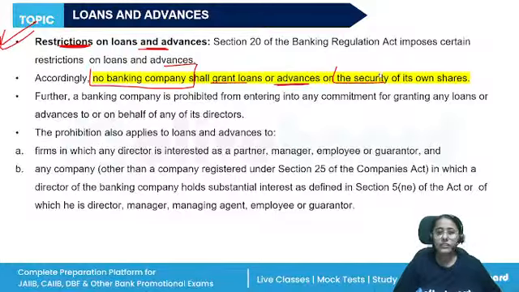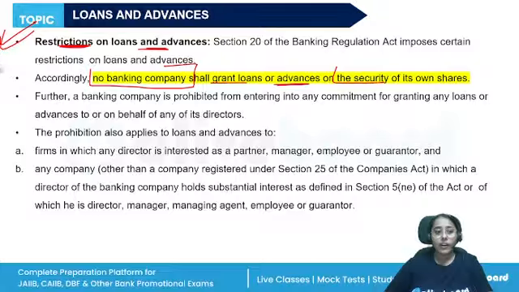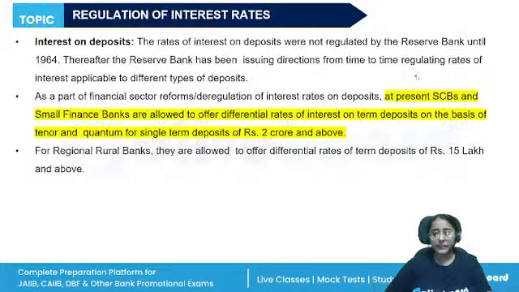They are the director, manager, managing agent. There also, to those companies and firms, the bank is not allowed to give any loans and advances. These restrictions are important. First, the banking company will not grant loans on security of its own shares, and they cannot give out loans to those firms or companies where the directors are interested. So these are the restrictions on loans and advances.